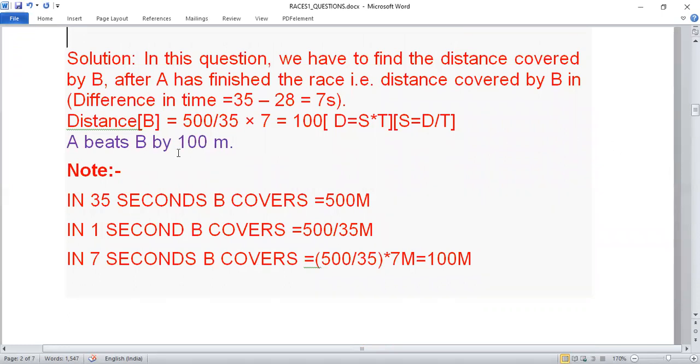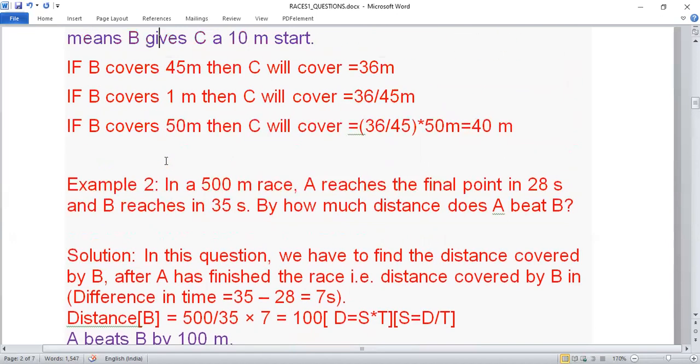But then at the 28th second, both A and B will not be at the same position, right? They will be at different positions. So B will be 7 seconds behind A. And they are asking the same thing in the question: by how much distance does A beat B? Means how much distance B is behind A.